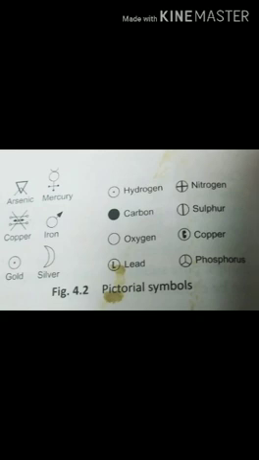Next topic is chemical symbols. As there are so many elements, writing their full names would be time consuming. To avoid this, an abbreviated form has been assigned to each element. The abbreviations used to represent elements are called chemical symbols.